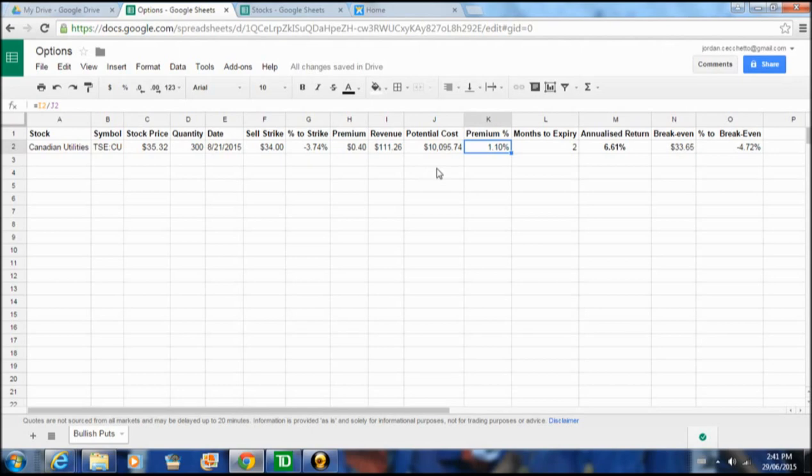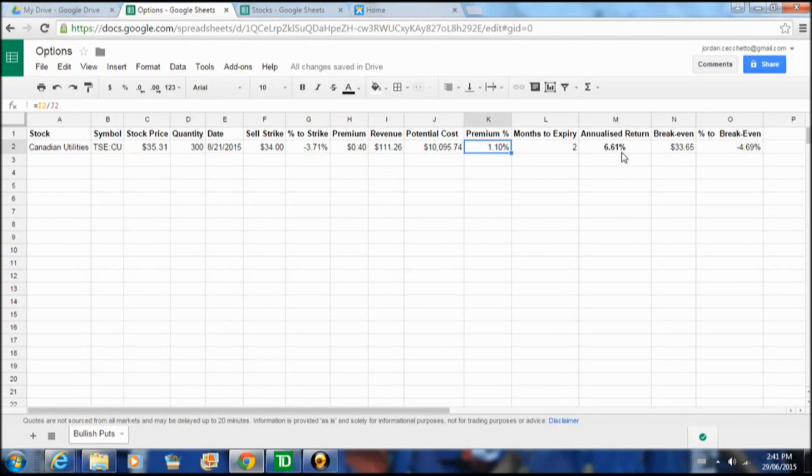Now, why would we get excited over 1.1%? We generally don't. However, this is 1.1% in only 2 months. If this was an annualized return, no, we would definitely not do a trade like this. But this is 1.1% for only 2 months. That means annualized, that's 6.6%. That's a little more appealing to any investor. And we add to that, there's no upfront cost to this strategy. So that's the best advantage here.